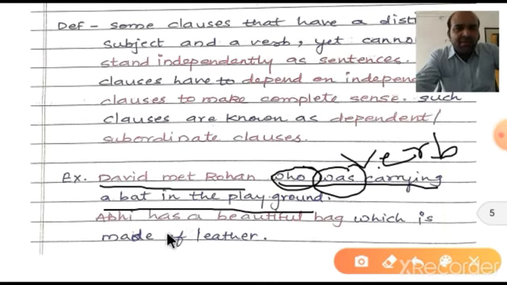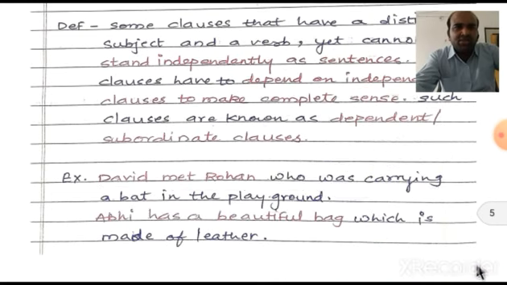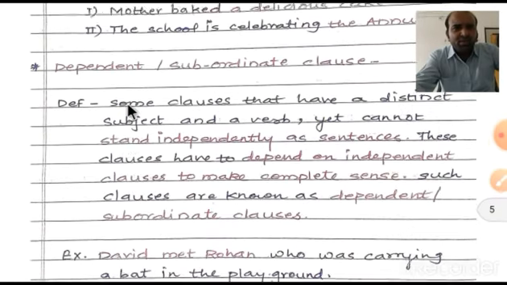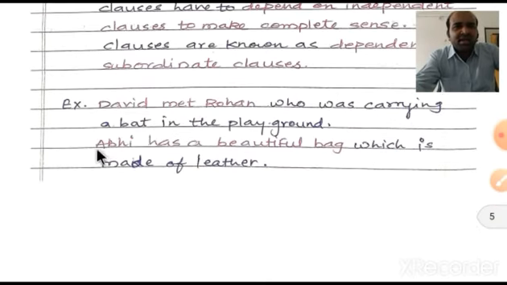"Abhi has a beautiful bag which is made of leather." Now it is also an example. "Which is made of leather" is also a subordinate clause, depending on the principal clause. So here "Abhi has a beautiful bag" is the principal clause, and "which is made of leather" is the subordinate clause.